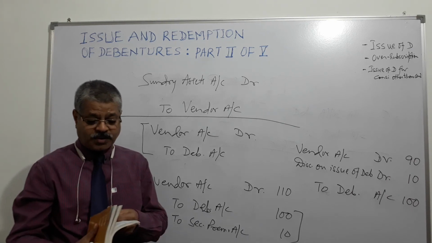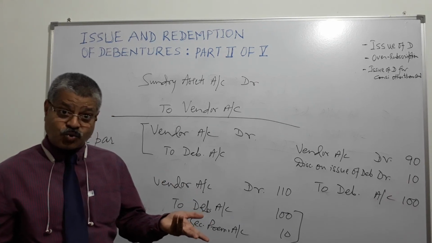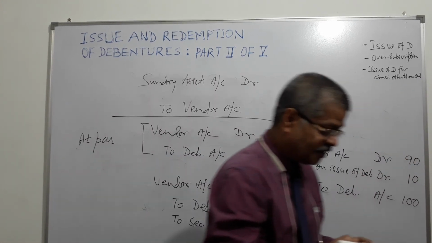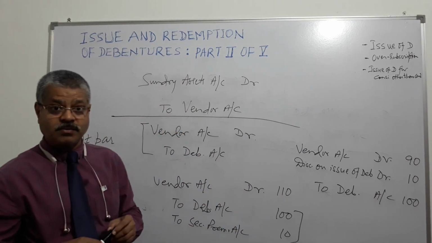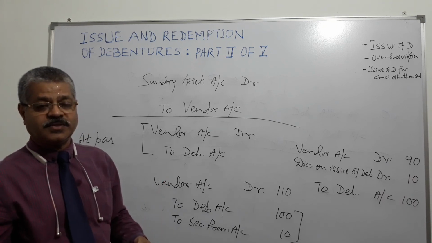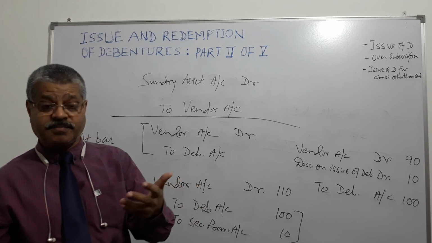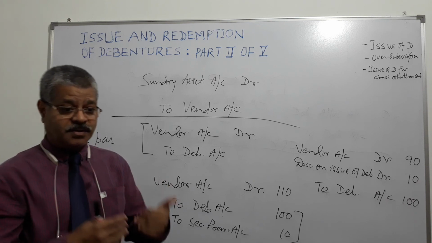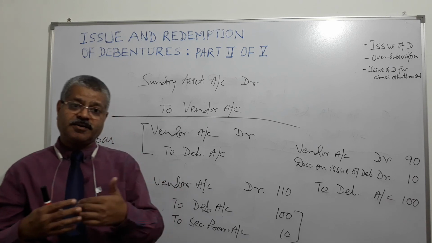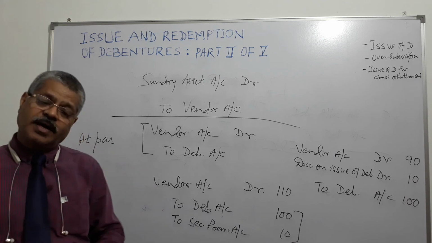Right? Now, issue of debentures for consideration other than cash. We know the company may pay through debentures, not in cash. So what will happen? At the time of purchase, debit sundry assets account, credit vendor account. At the time of issue of debenture, debit vendor account, credit debenture account. This is at par. If at 5% premium, debit vendor by 105 rupees, credit debentures by 100 rupees, credit securities premium by 5 rupees. If 5% discount, debit vendor by 95 rupees, debit securities premium, discount account by 5 rupees, and credit debenture account by 100 rupees.